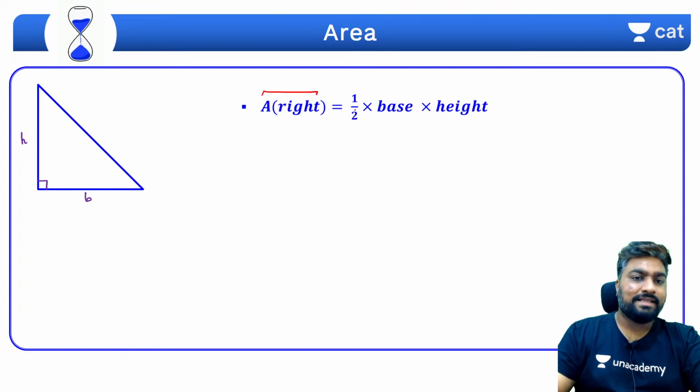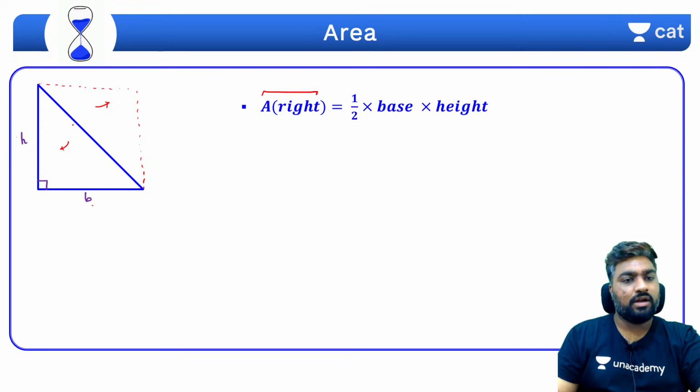Why is it half? Because if you try to complete it, it will become a rectangle, correct? What is the area of a rectangle? Area of a rectangle is nothing but length into breadth, in this case height into base. So half, because half the triangle is here, half the triangle is here. Got it? So that is for a right triangle.